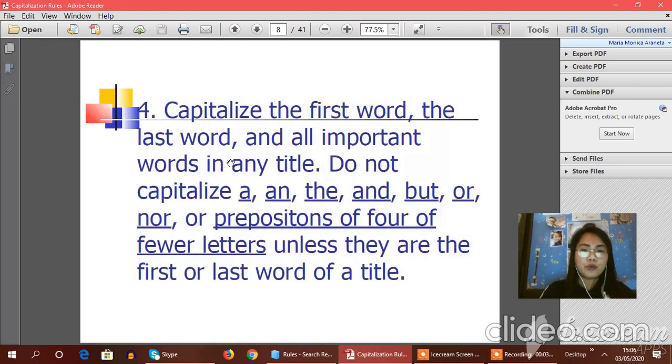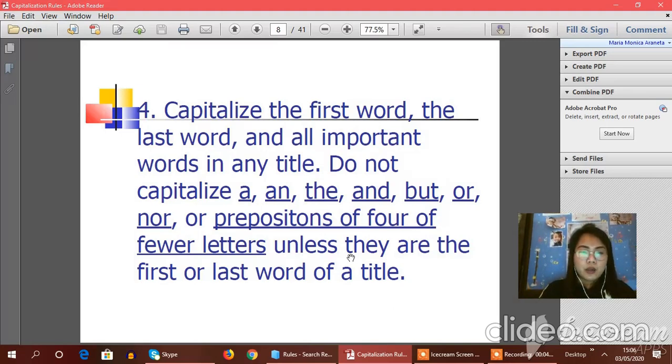Next, let's have rule number 4. Capitalize the first word, the last word, and all important words in any title. Do not capitalize a, an, the, and, but, or, nor, or prepositions of 4 or fewer letters unless they are the first or last word of a title.